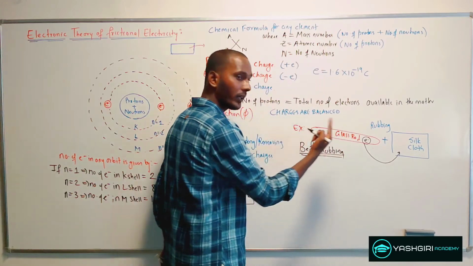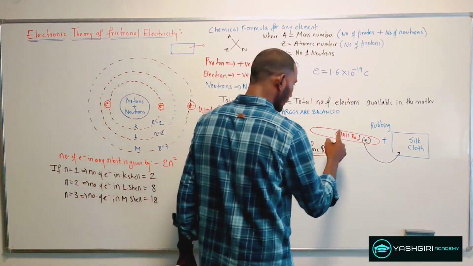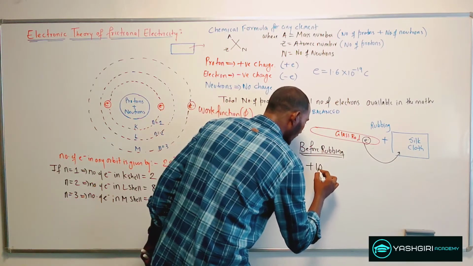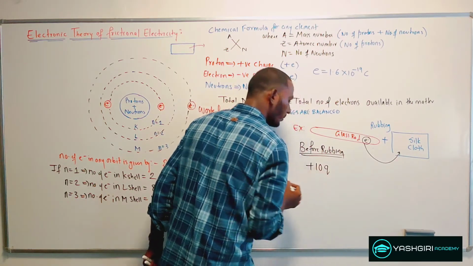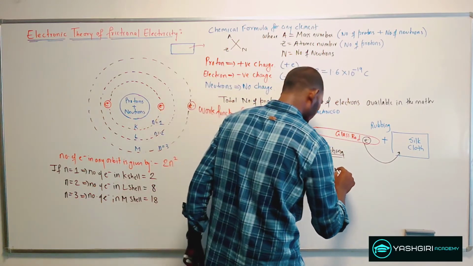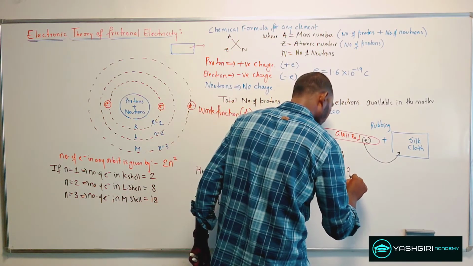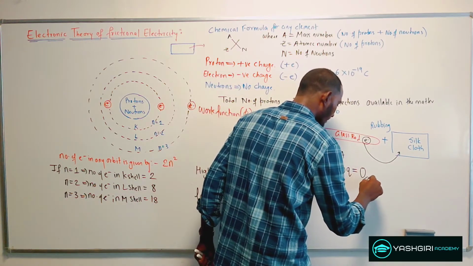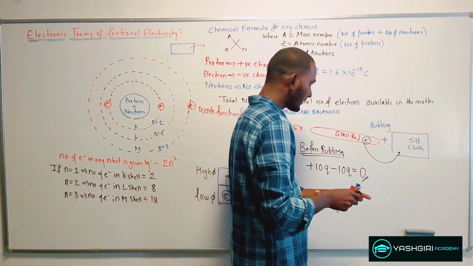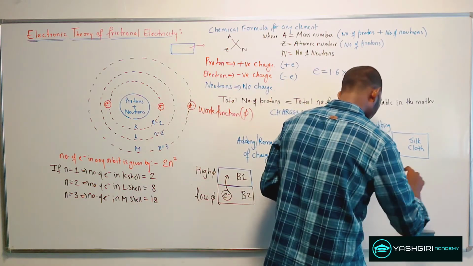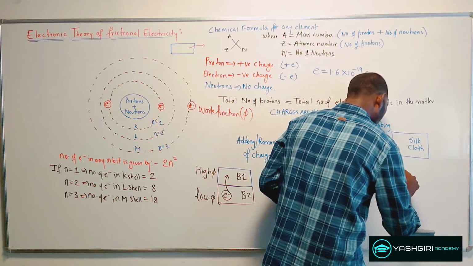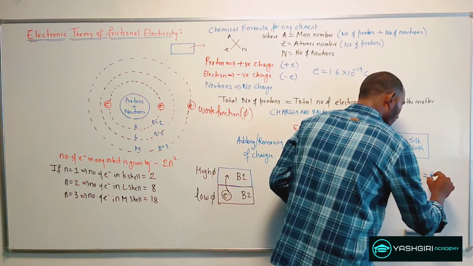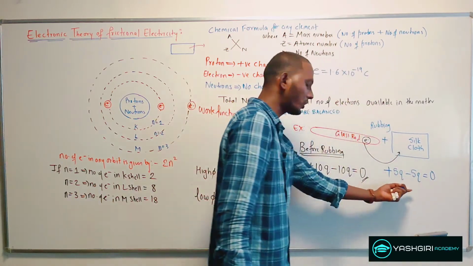Suppose the glass rod carried a plus 10Q and a minus 10Q, that gives me 0, so that was neutral. And for the silk cloth, suppose it carried a plus 5Q and minus 5Q, and this was also 0. That was the initial state.